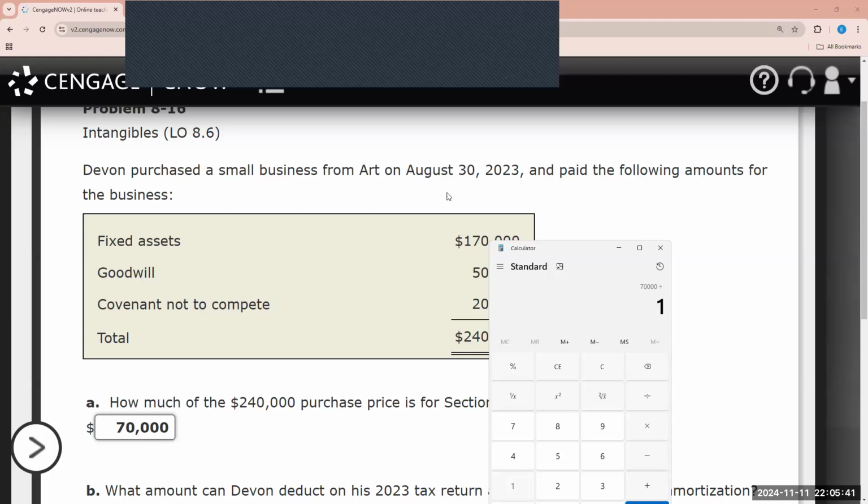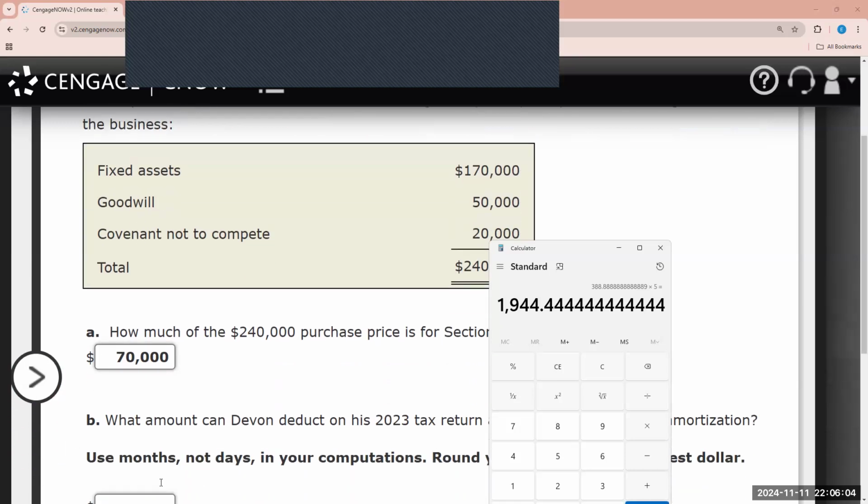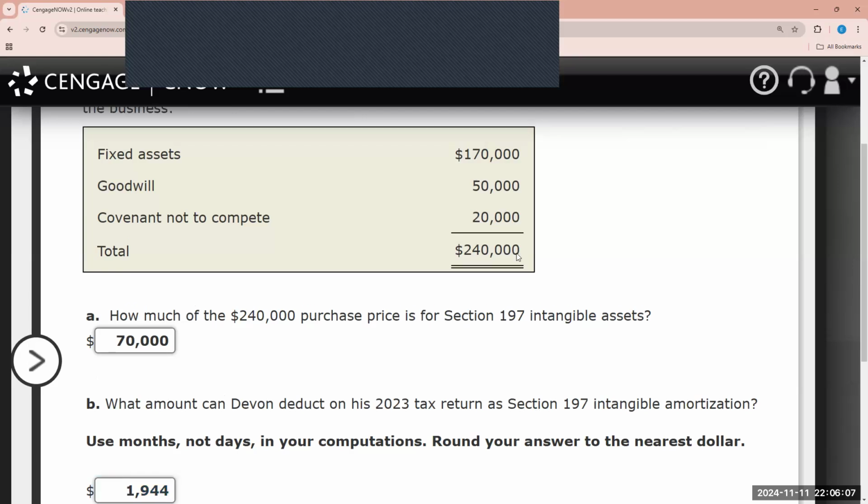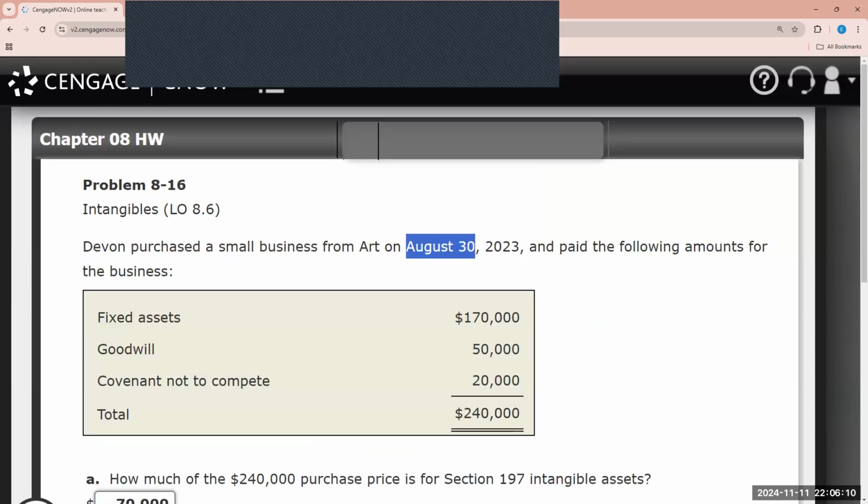So 70,000 divided by 180 months gets us to 388, and we know that it was used for September, October, November, December, but they also factor in August, right? Even though it's a portion of the year. So August, September, October, November, December, 5 months. So therefore, the total depreciation will be 1,944. So again, even though it was purchased towards the ending of the month, under amortization rules, they do not have the half year or mid-quarter convention. So we would factor in August, September, October, November, and December, which represents 5 months.